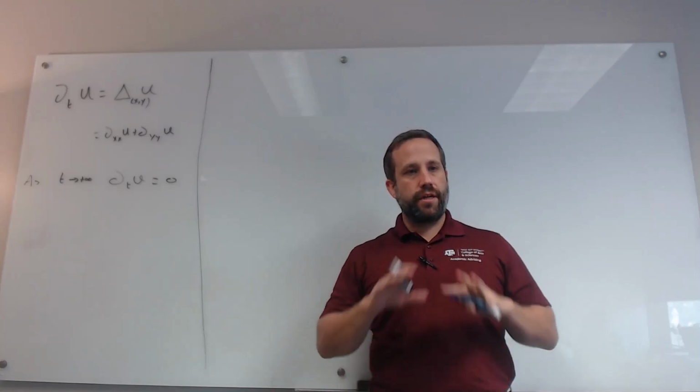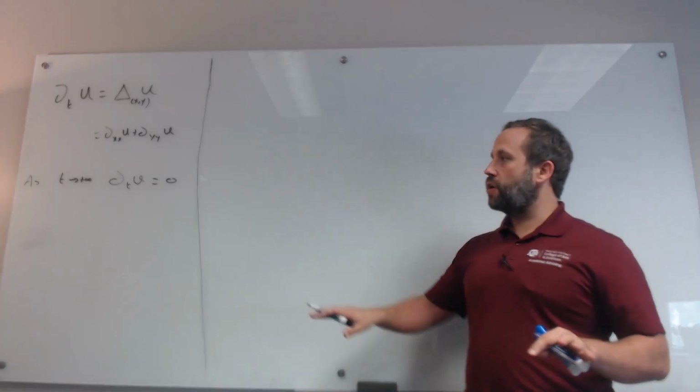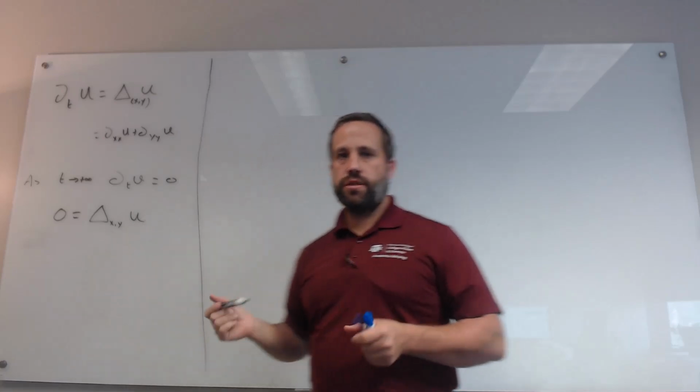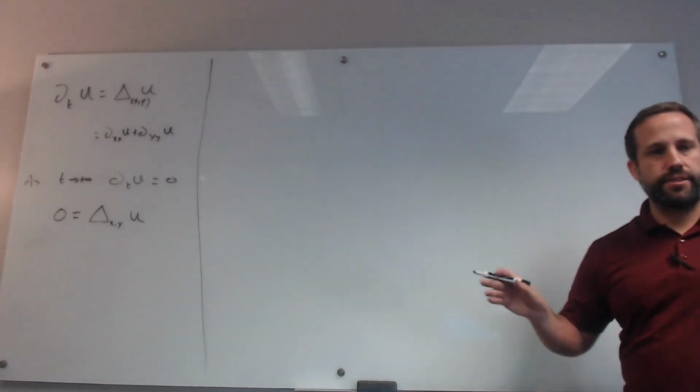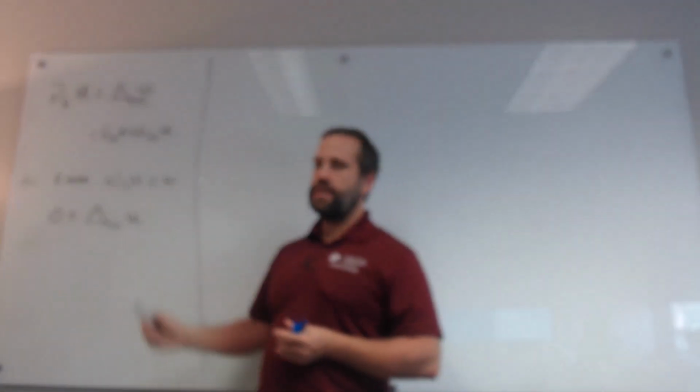It's the long-term distribution of whatever we're modeling. It should not change. As t goes to infinity, it should stabilize, and so that limit should go to 0. If this is equal to 0, the above equation is just 0 equals the Laplacian in the x and y variables of u. So the steady state solution to the diffusion equation is when the Laplacian of u is equal to 0. It's called the steady state. It's not changing, and so it doesn't depend on t. Even though these solutions depend on t, this doesn't depend on t.